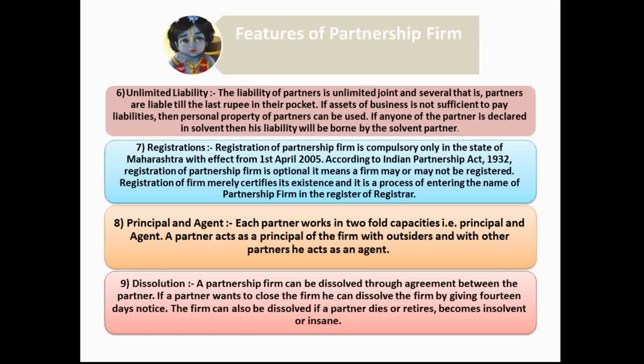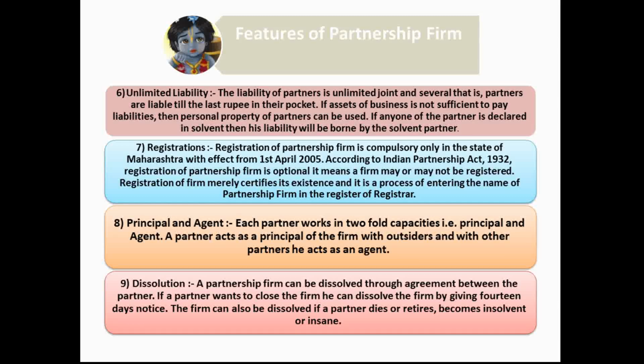Registration of the partnership firm is compulsory only in the state of Maharashtra, with effect from 1st April 2005. According to the Indian Partnership Act 1932, the registration of the partnership is optional. Optional means if the partners want to register the firm, they can easily do the registration in the register of the Partnership Act 1932. And if they don't want to register, then there is no need to register. If they register under that process, only the name of the partnership firm is entered into the register of the registrar, and they will get the certificate of registration from the registrar.